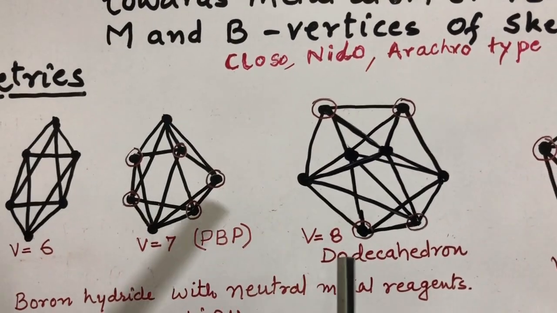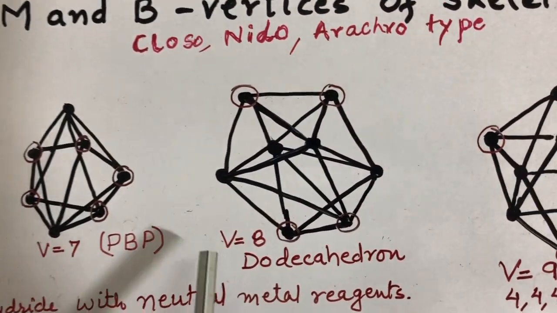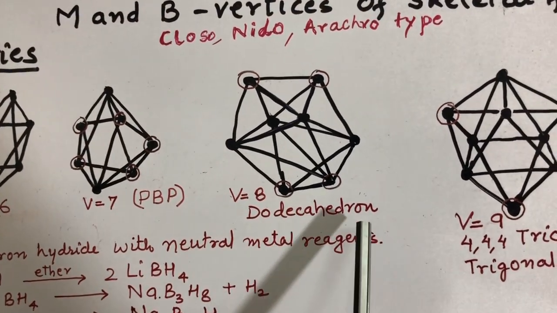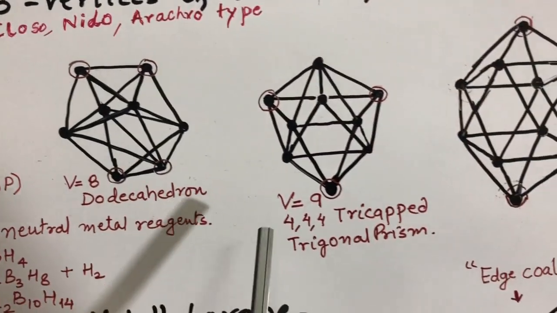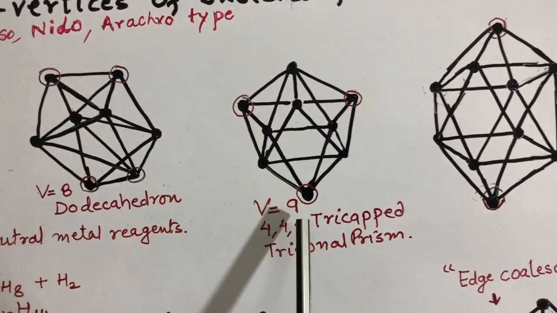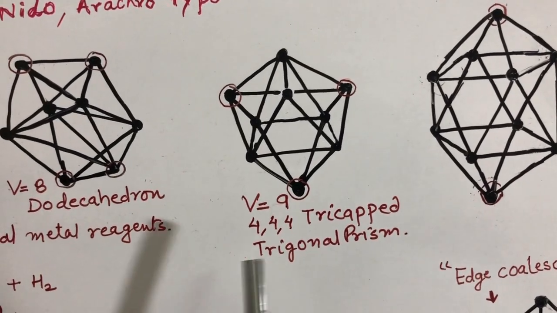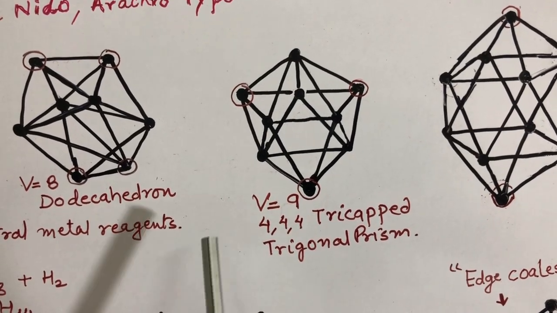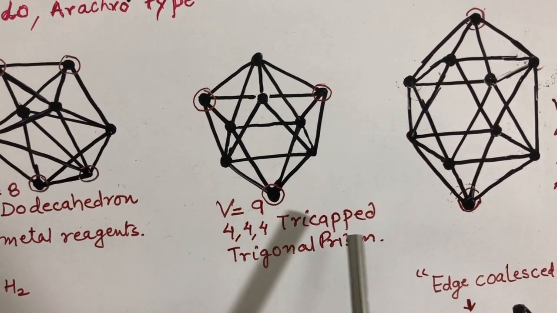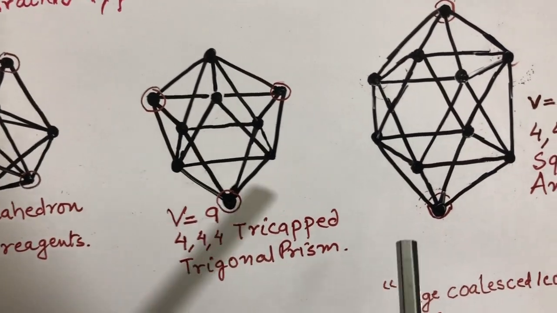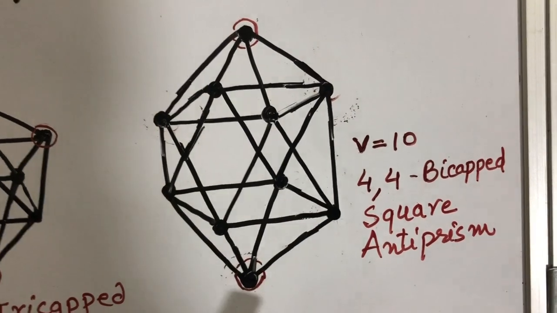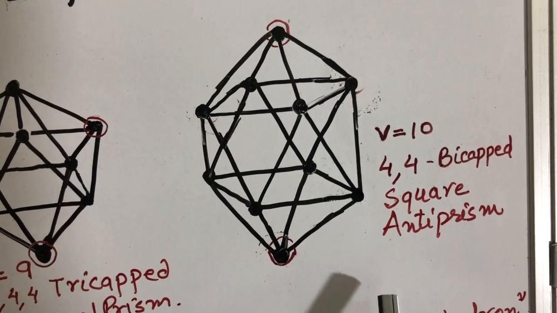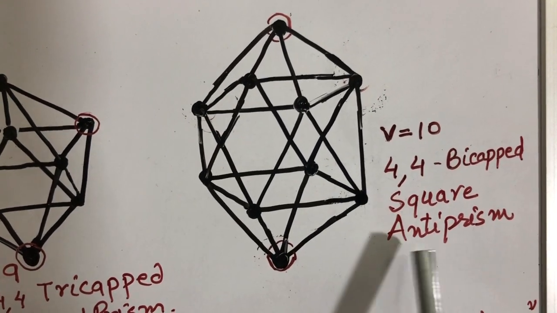Now we come to another geometry. When the total number of boron and metal atoms is 8, we get dodecahedron. When there are 9 vertices, meaning metal and boron atoms total 9, the geometry that the cluster acquires is tri-capped trigonal prism. When the vertices are 10, the complex gets the geometry bicapped square antiprism.